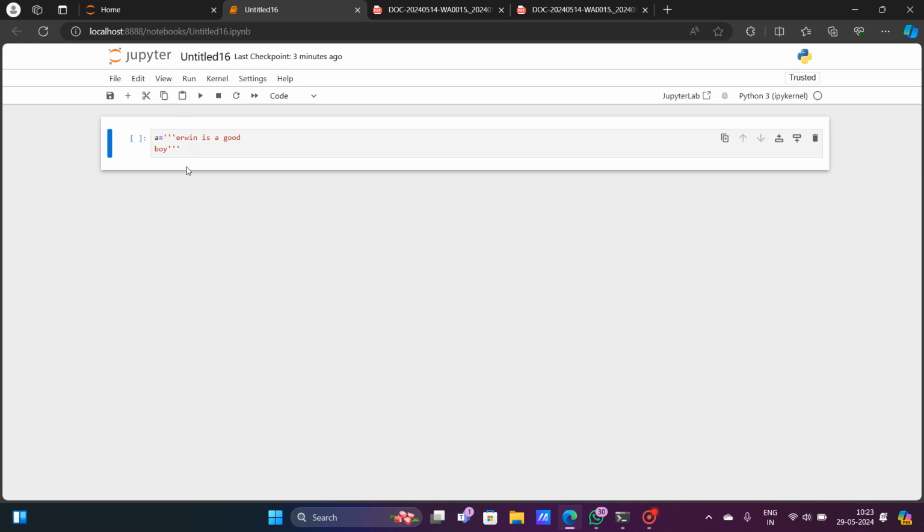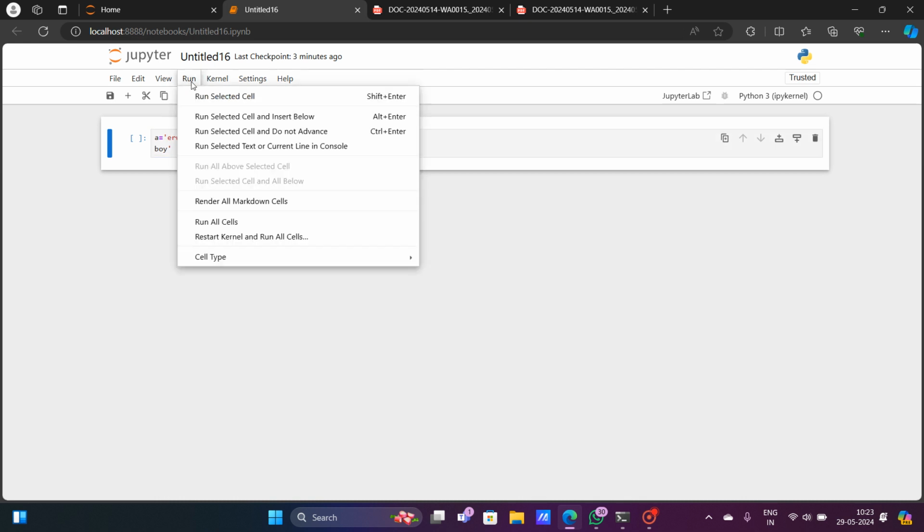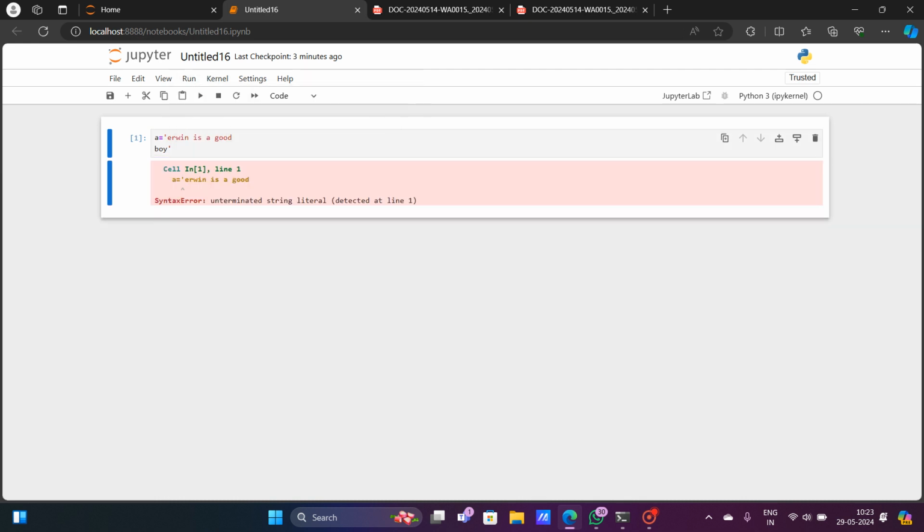Now if I don't give the triple quote, what happens? Let me see. If I give only double quotation, what happens? Or if I give only single quotation, what happens? You can see that when I give only the single quotation and try to run this, it will show me an error. But for multi-line strings, we have to use the triple quotes. If I give the triple quote here and run this,